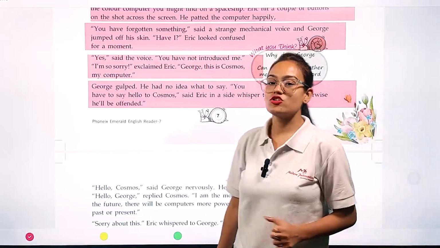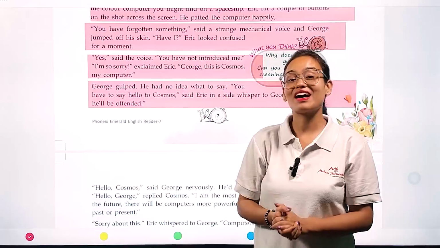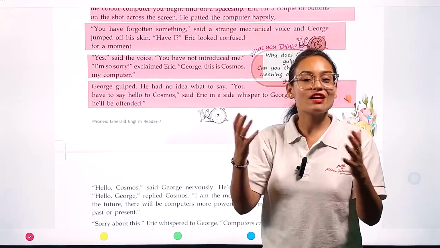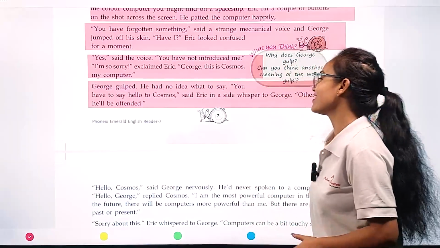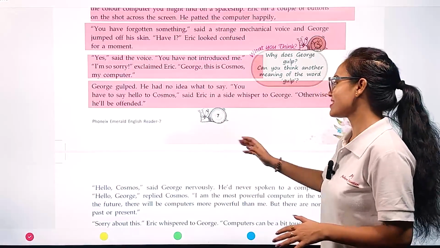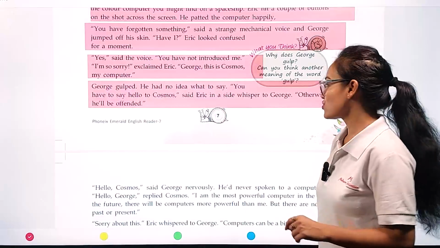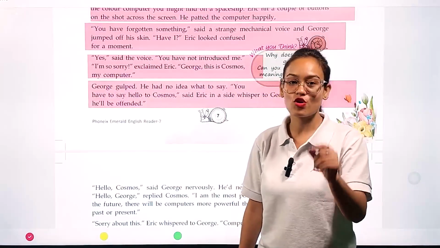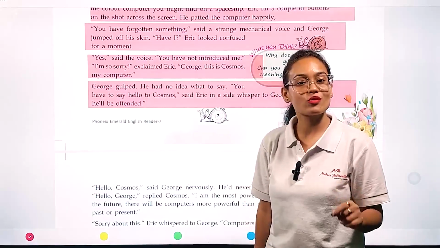George had no idea what kind of reaction he should show in front of a computer named Cosmos. Eric understood George's situation and said, George, you have to say hello to Cosmos, otherwise Cosmos will be offended.